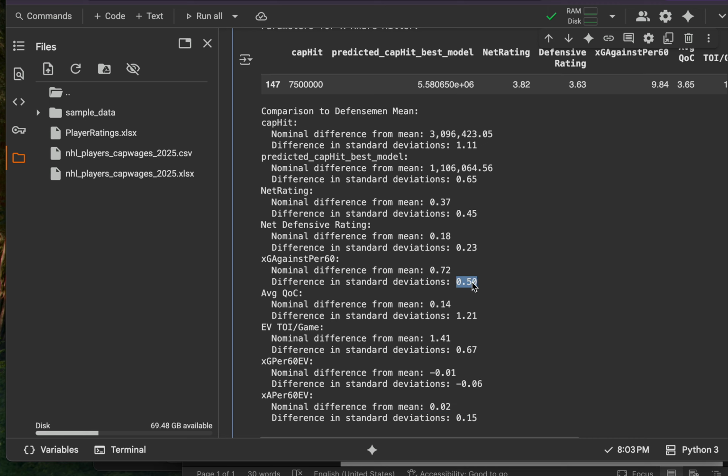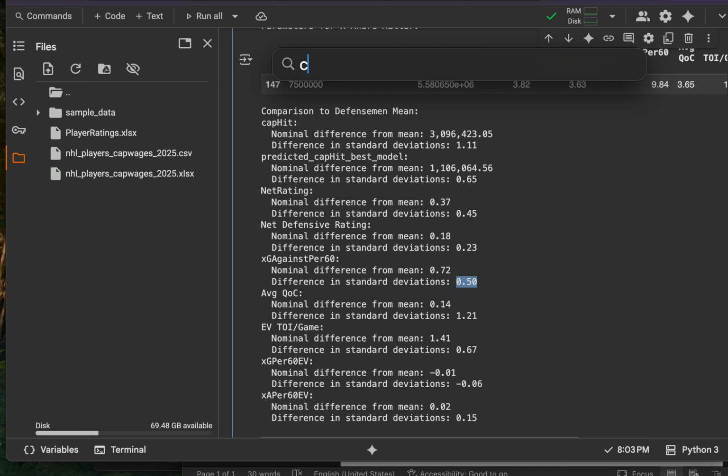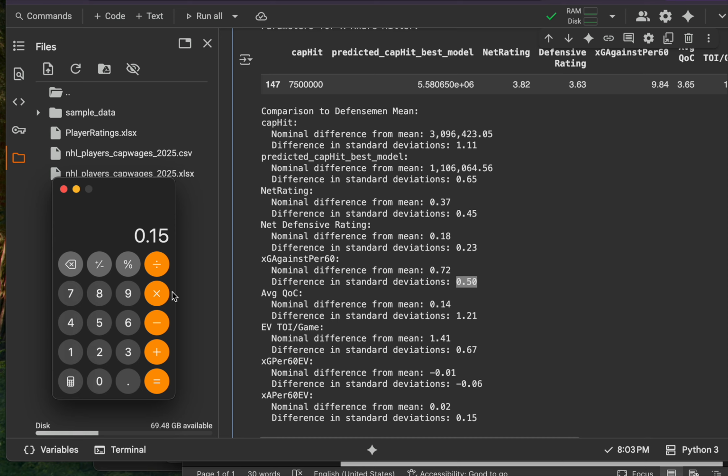So all right, I'm going to take all of the average standard deviations here, and expected goals against, we're going to subtract this because you want to have less expected goals, right? You want to have more expected goals, so this is not good. So this minus 0.06. All right, so we're just going to move up the chain here. Plus 0.67, plus 1.21, which is his best performing statistic, which just means he gets a lot of ice against good players. Like that's it. He gets peppered by good players essentially. So it could go both ways. Like if this is really high and this is really low, then that's a great combination.